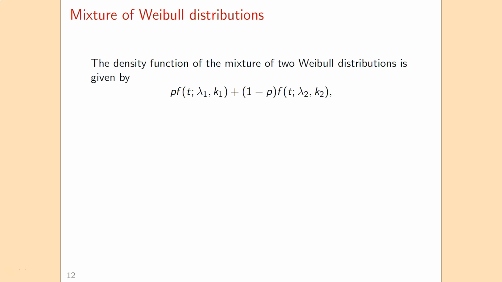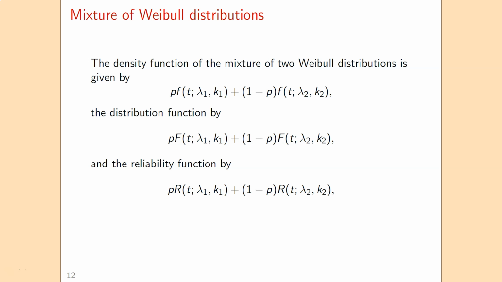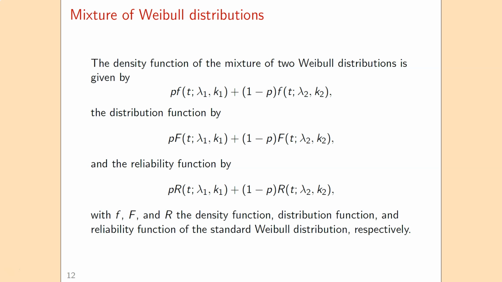In order to determine the maximum likelihood estimation for those parameters, we need the density function of the mixture of the two Weibull distributions, and that's simply the mixture of the two separate density functions. So we multiply a first density function with parameters lambda 1 and k1 by p, and we multiply a second density function by 1 minus p. For the distribution function it's similar, it's also the weighted average of two separate distribution functions, and for the reliability function it's also the same. So here the small f, the capital F and the R are the density function, distribution function and reliability function of the standard Weibull distribution.